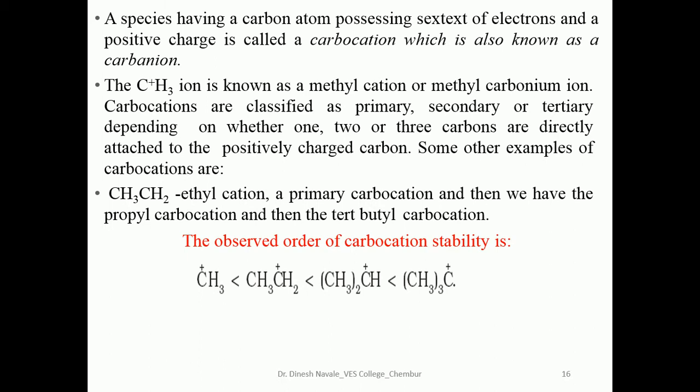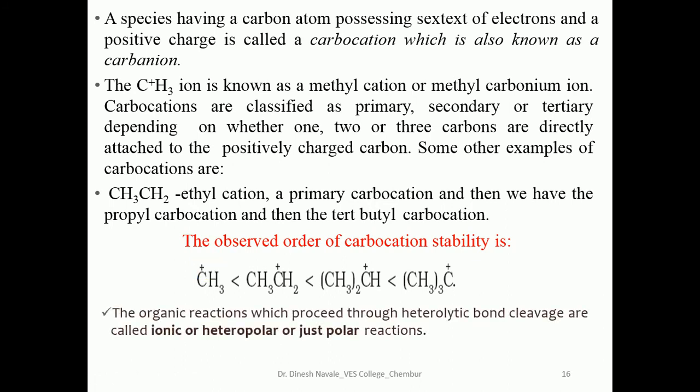So this is the methyl carbocation, ethyl, isopropyl, and tertiary butyl, in which we know that the tertiary carbocation is more stable than secondary. Secondary carbocation will be more stable than primary, and primary carbocation will be more stable than the methyl carbocation. So this is the case which is going to be observed in carbocation stability.